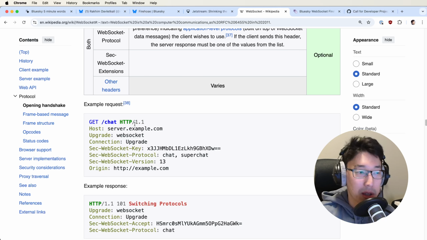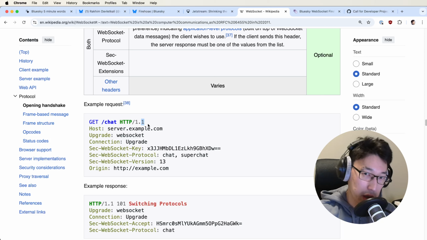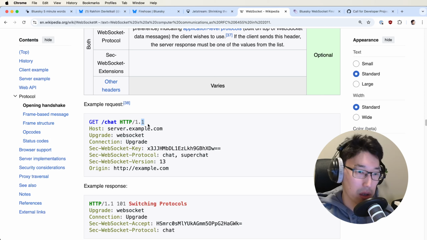But to be clear, in HTTP 1.0, you cannot have WebSockets, because in that version of HTTP, every single request and response would open a separate TCP connection. A TCP is just a lower level networking abstraction. And this was bad because this is more heavy for the server to process. A TCP connection is like a bigger thing to process system-wise. And also it takes more time because you have this additional connection for every request and response.